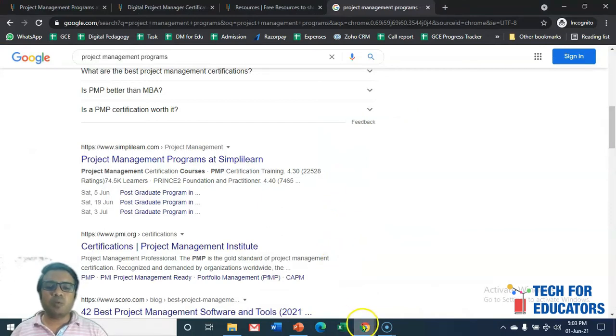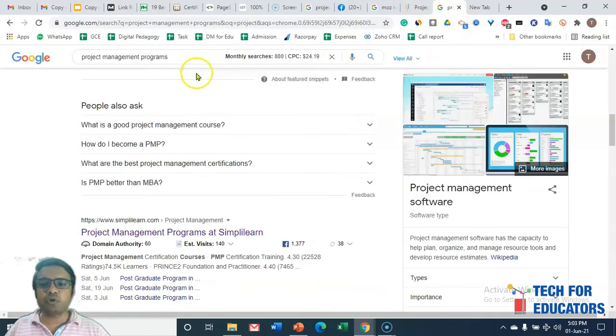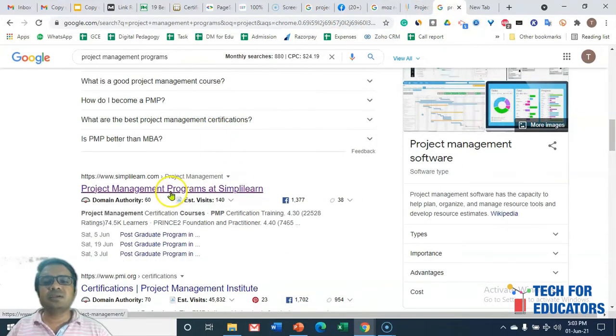So for example, what are social signals? We just found out some time back, while searching for project management programs, that Simplilearn is coming in the top 1 or 2 in the search results. When I talk about social signals, I mean how many times people are referring to Simplilearn or these project management programs from Simplilearn on social media. Because social media gives excellent judgment to Google on which kind of website people are liking, whether they are sharing the link or not, whether they are liking the content or not, whether they are reading the content or not.